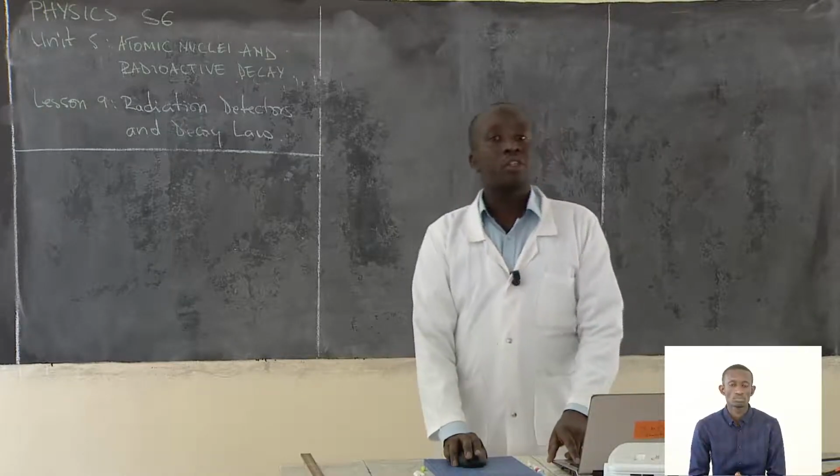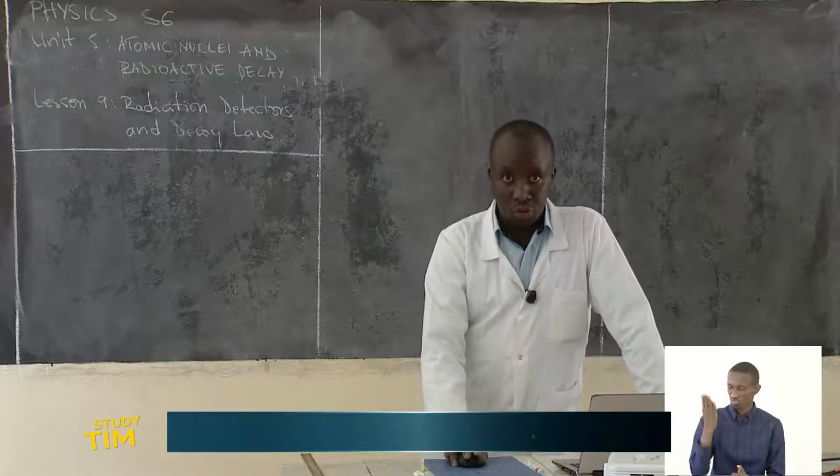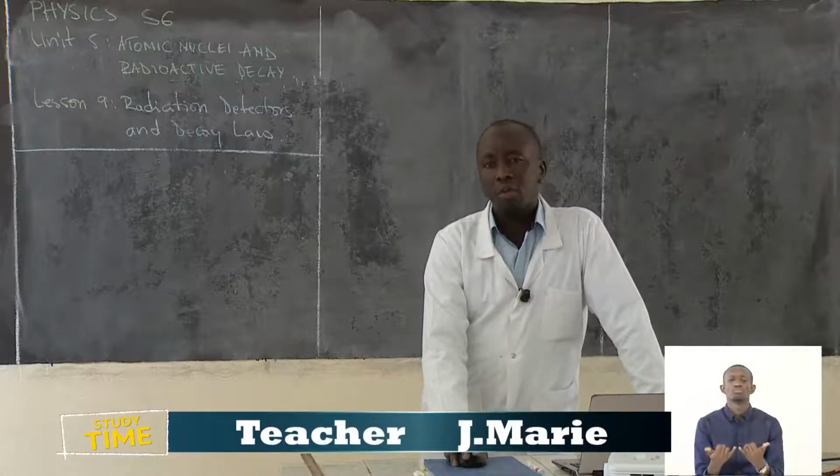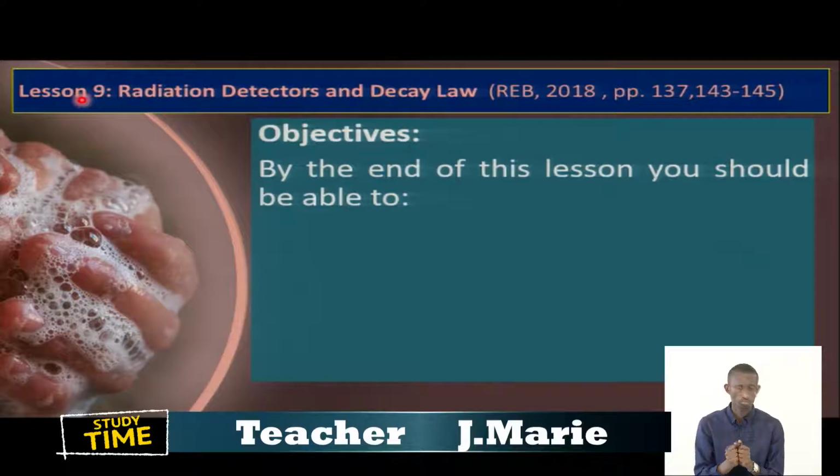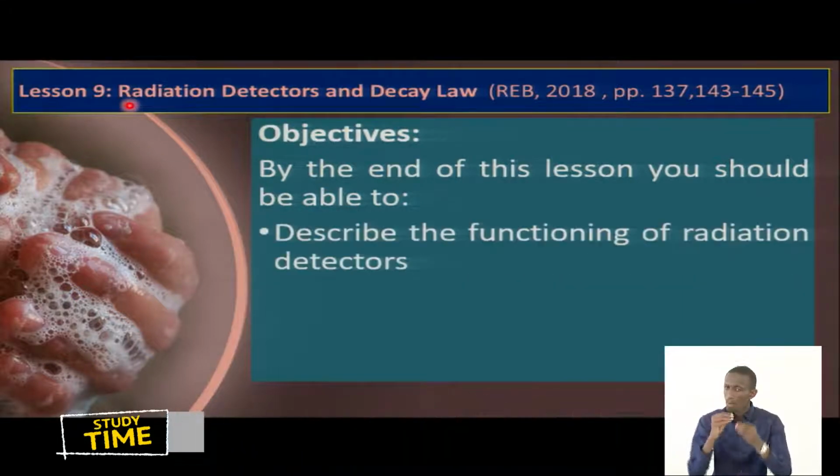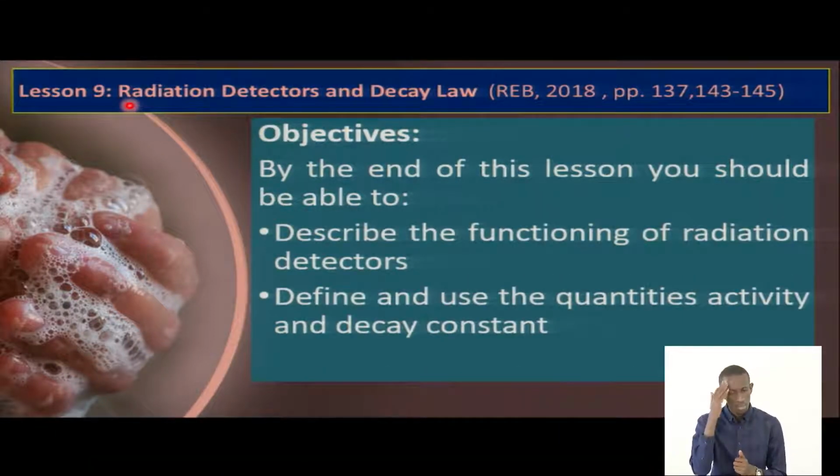These are the objectives that I want you to go with me throughout this lesson. Objective number 1 that I want you to be with up to the end of this lesson is to describe the functioning of radiation detectors. Number 2, define and use the quantities activity and the decay constant.